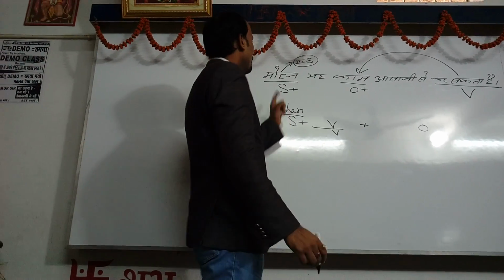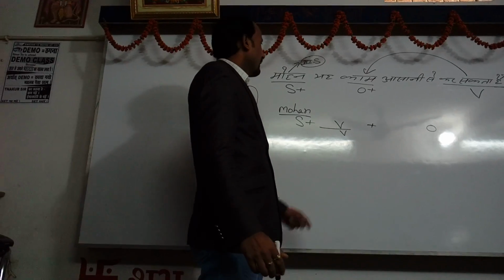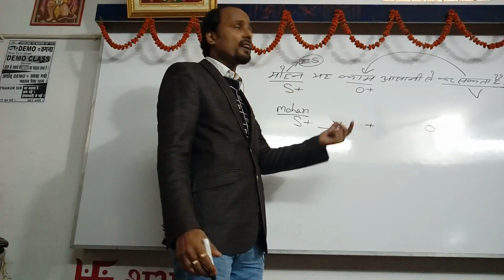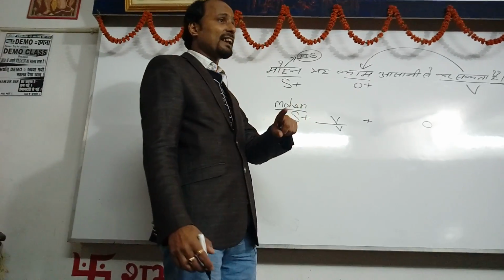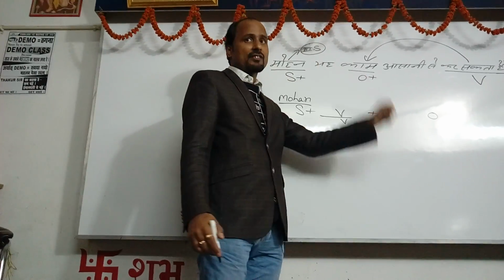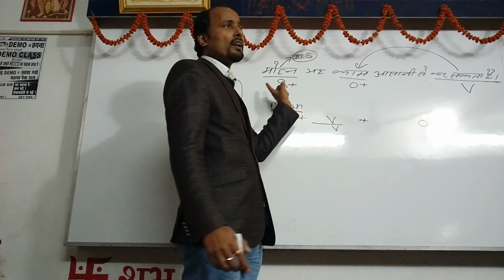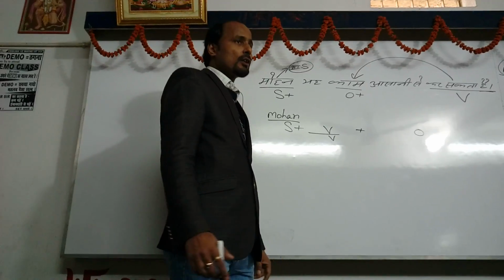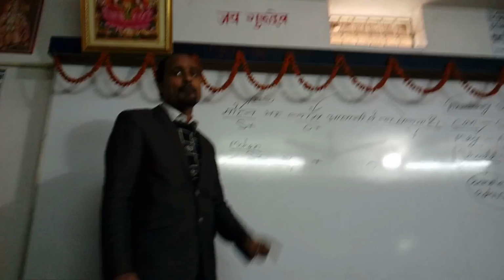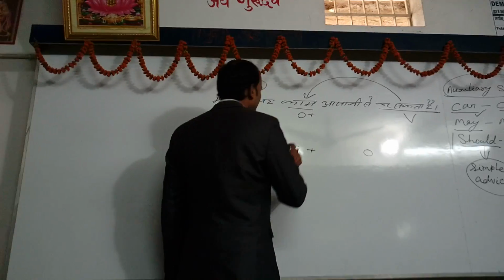And if someone wants to know how can you say Mohan is third person singular, then you can simply prove it. In this sentence, Mohan is only one person, so it has been proved Mohan is in the singular number, and someone is telling about Mohan, so Mohan is equal to third person, and with a third person singular subject we always use MB5, so we have to use MB5 here.